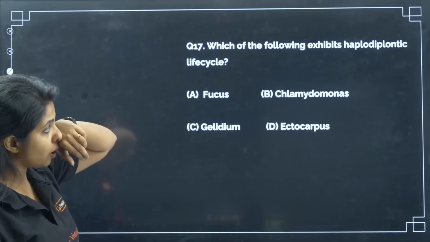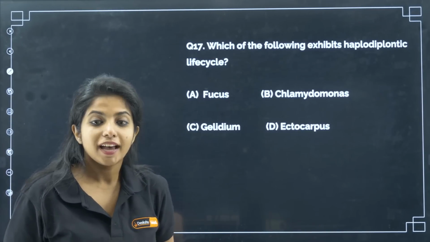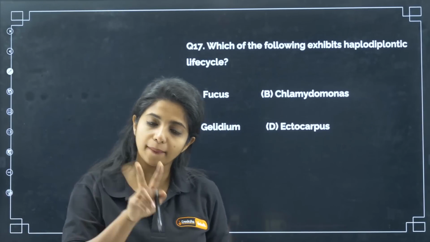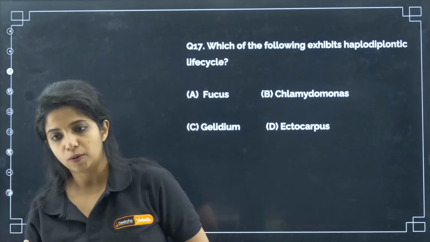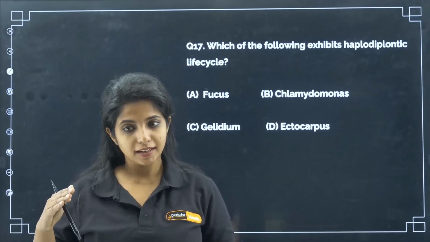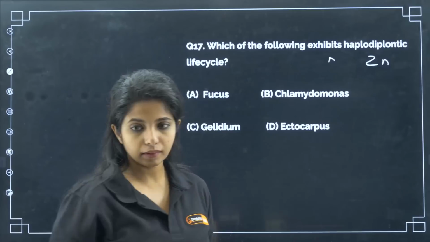Next, which of the following exhibits haplo-diplontic life cycle? Haplo-diplontic life cycle, my dear children. Which one has both haploid life cycle and also diploid life cycle? Haploid means half the number of chromosomes. Diploid means double, right? 2n. That's what you mean.